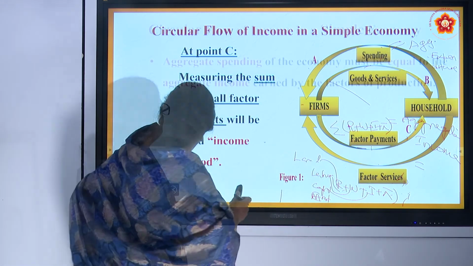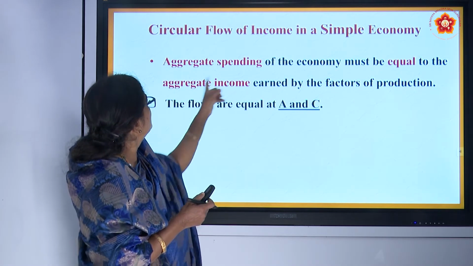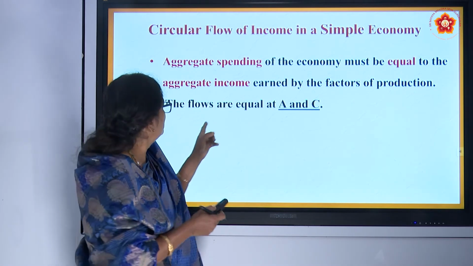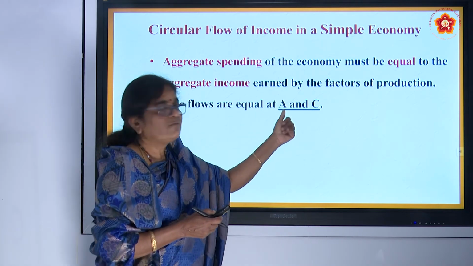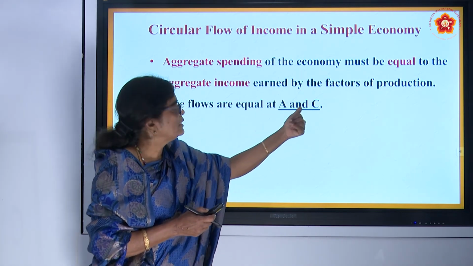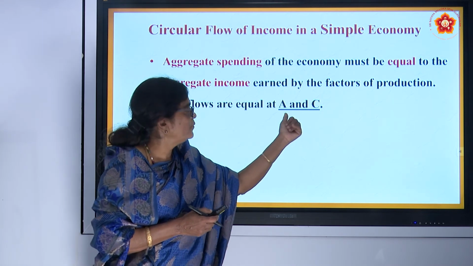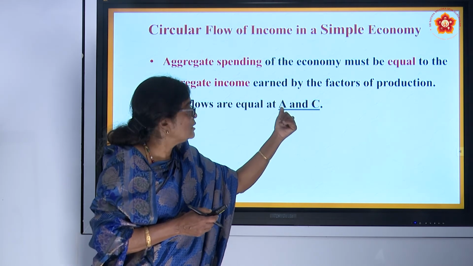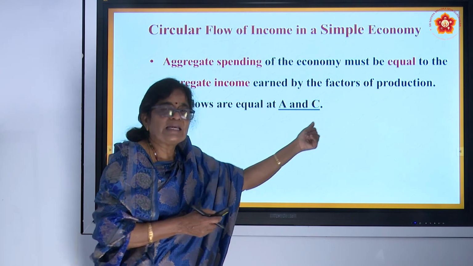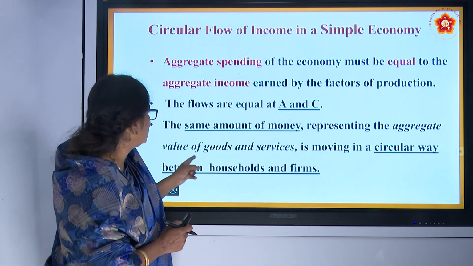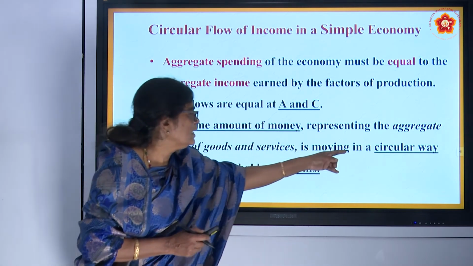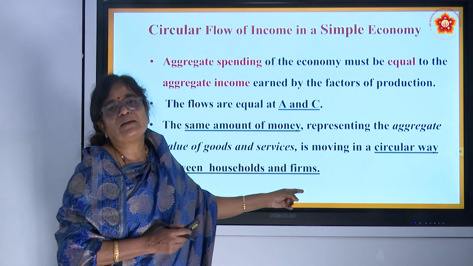I hope you understood. That is what aggregate spending equal to aggregate income means, and the flows are equal at A and C. What is A? Spending. What is C? Income. Therefore, aggregate spending is exactly equal to aggregate income. And the same amount of money, representing the aggregate value of goods and services, is moving in a circular way between household and firms.